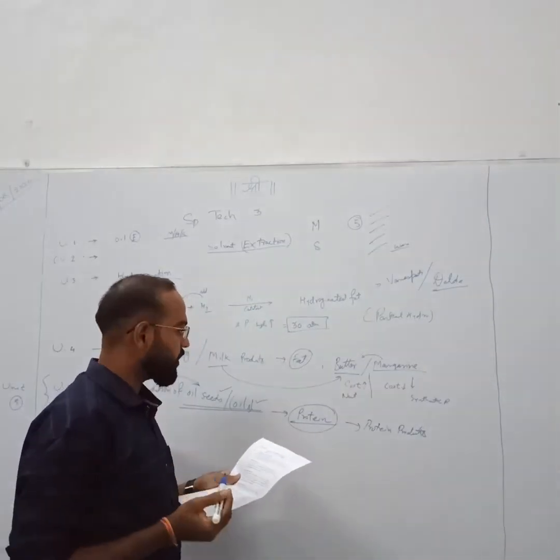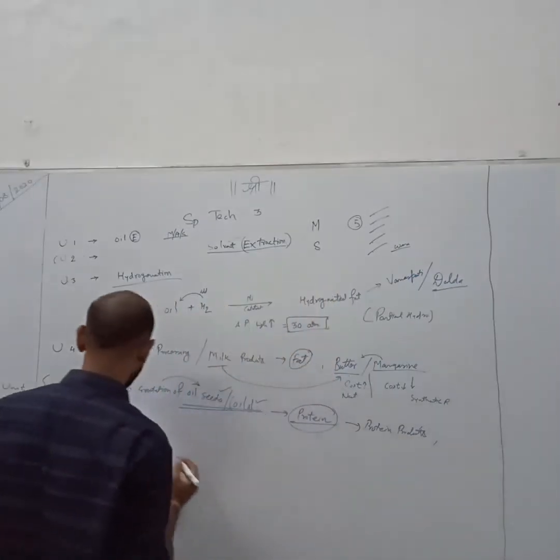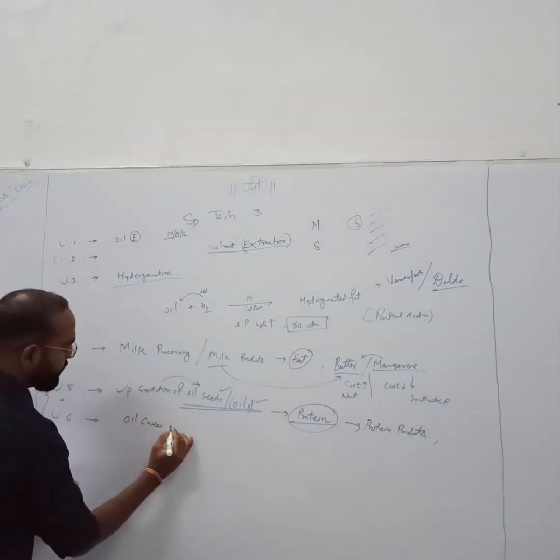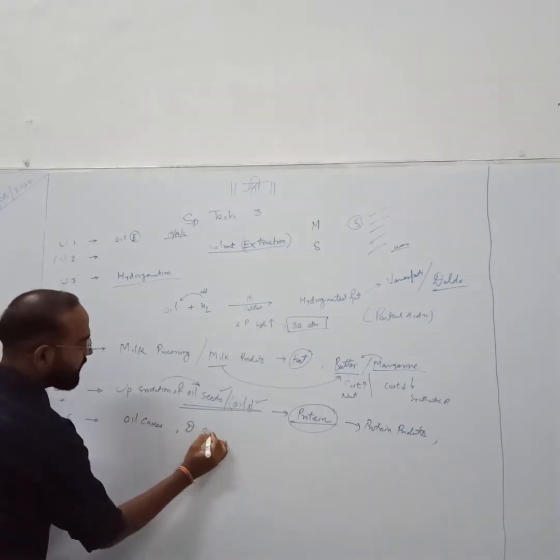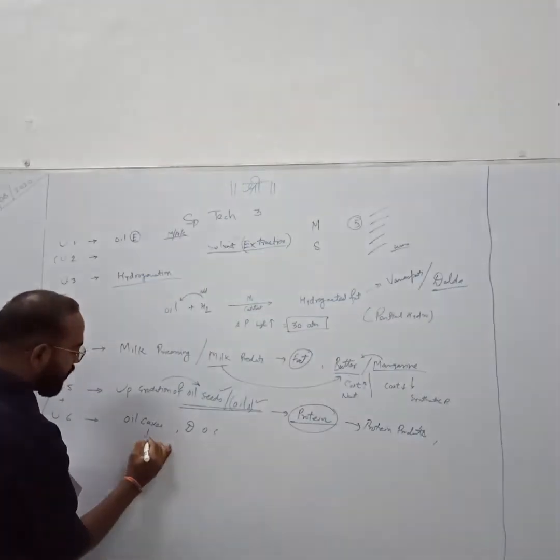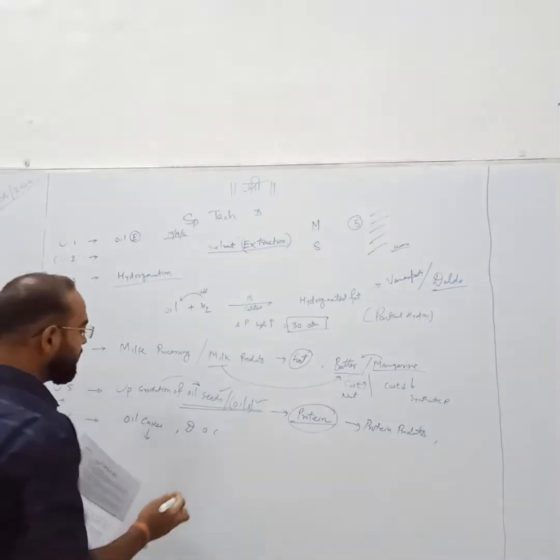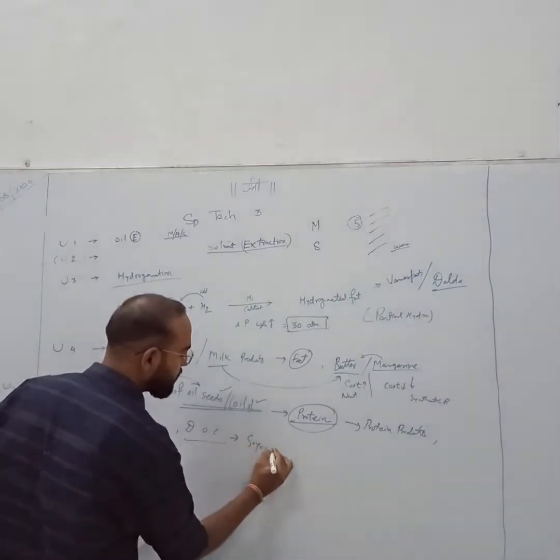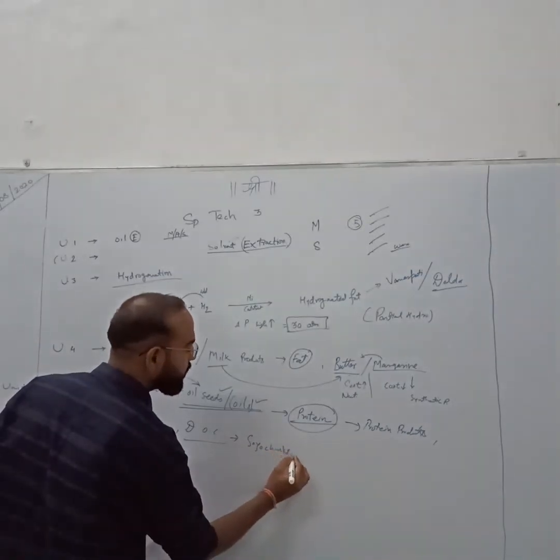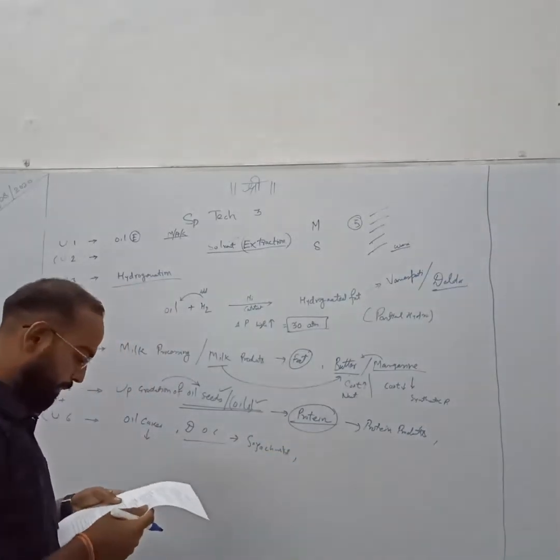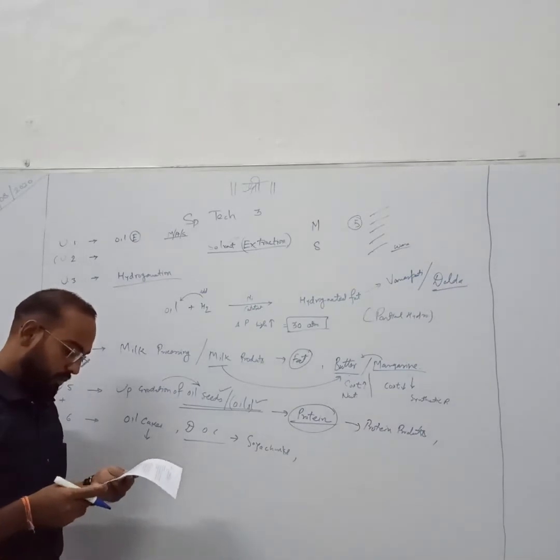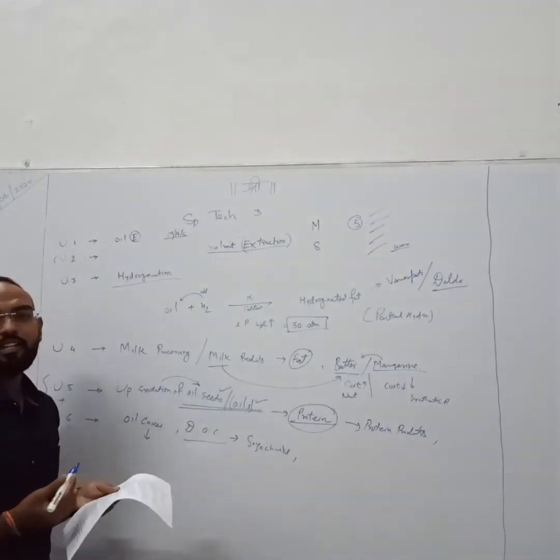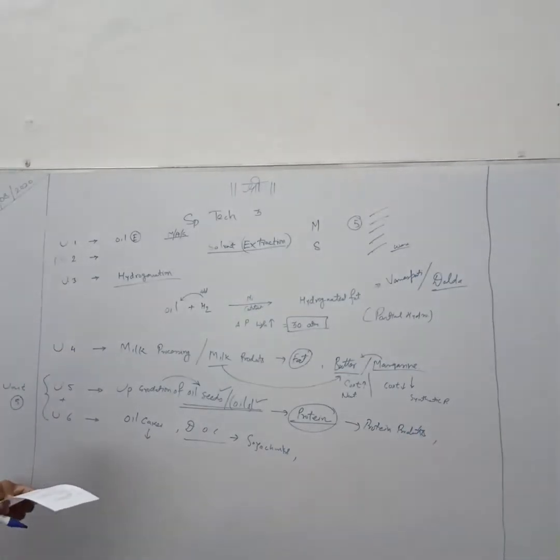Oil cakes and allied products. Oil cake, then DOC, de-oil cake. Oil cakes are useful for animal feeding. De-oil cake means mainly our soya chunks, obtained from the soybean industries. Then detoxification of oilseed and oil meal. Detoxification, I will explain it with a very beautiful flow sheet.